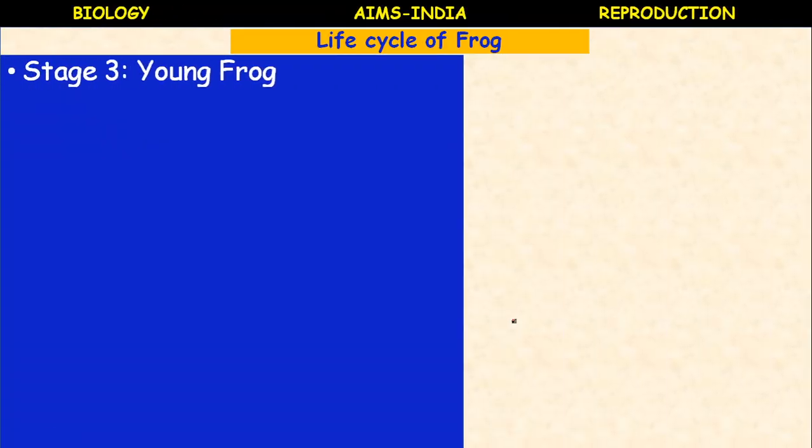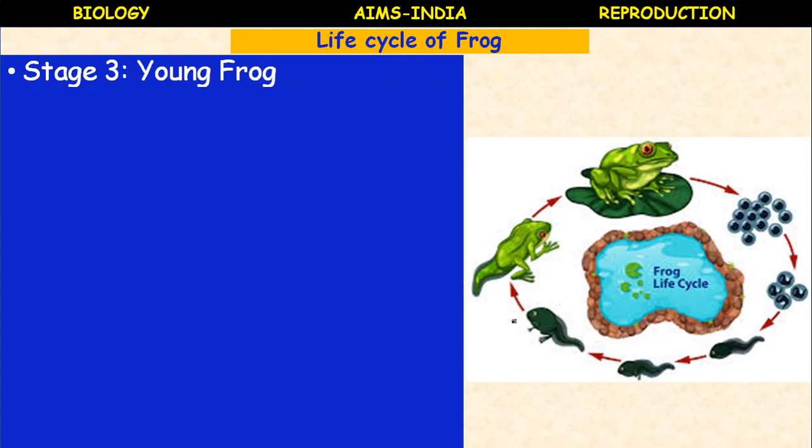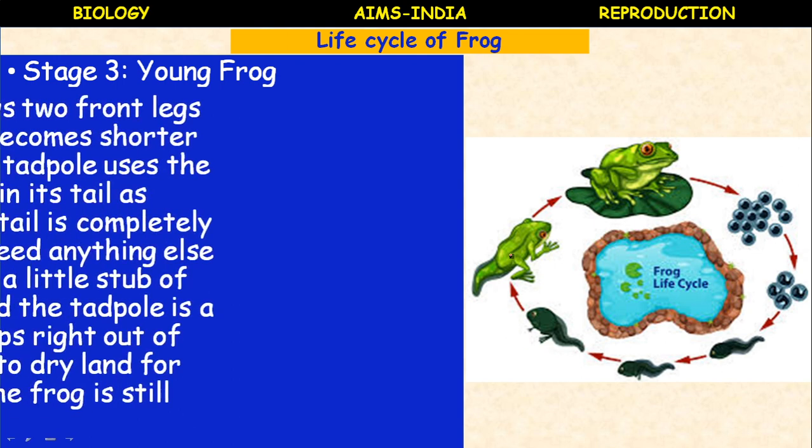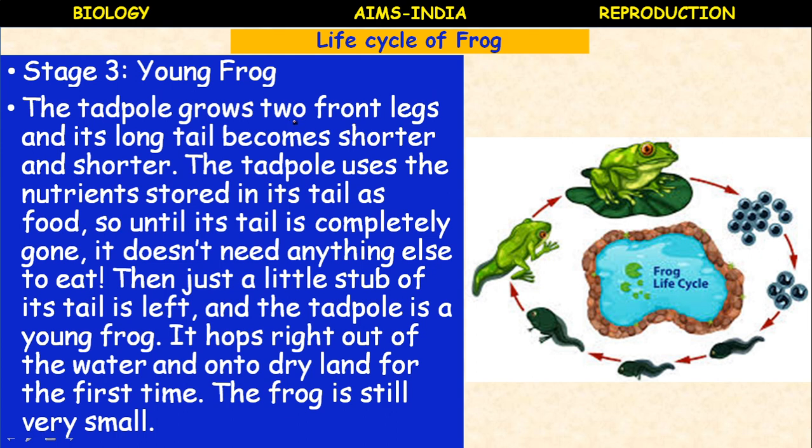Next, the third stage is the young frog. So the stage 1 eggs, stage 2 fertilized eggs hatch into tadpole larva. The tadpole larva undergoes the metamorphosis. During metamorphosis, it converts into young frog. In the young frog, the tadpole grows 2 front legs. Its long tail becomes shorter and shorter. It slowly starts disappearing. The tadpole uses the nutrients stored in its tail as food.